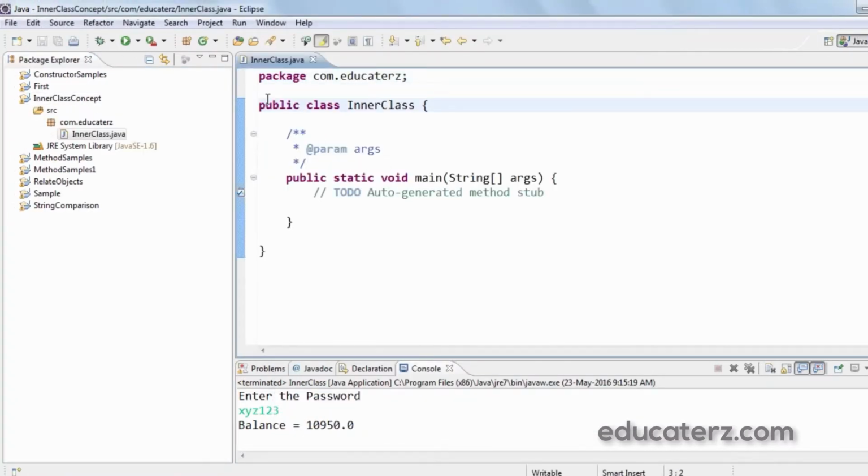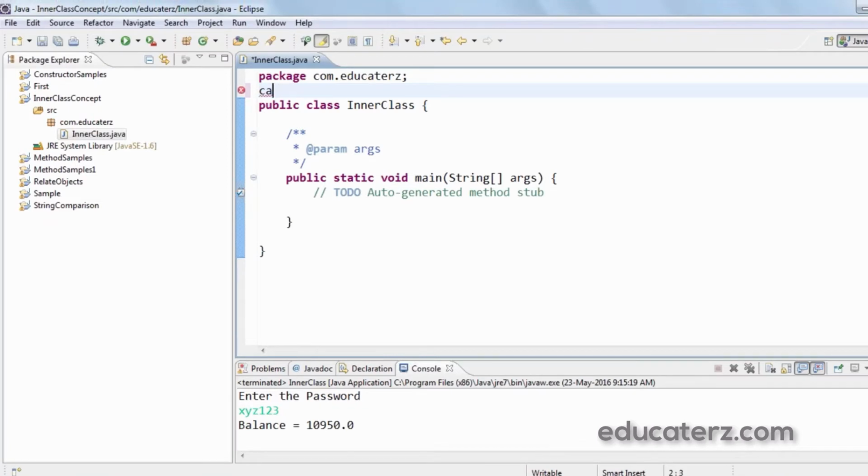So what is the point here? Suppose I am writing bank account class with some bank account details like balance and rate of interest as instance variables, and calculate interest method to calculate interest amount and add it to the balance amount. Let's see how do we write this.